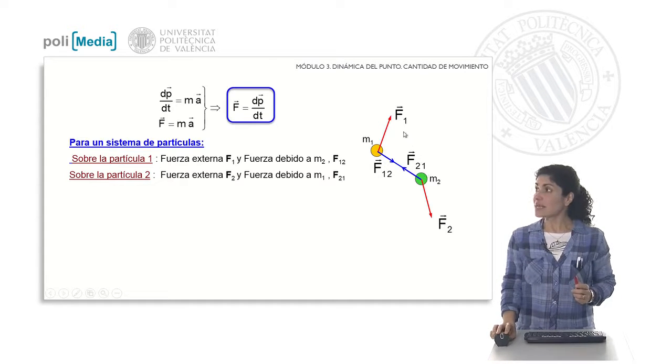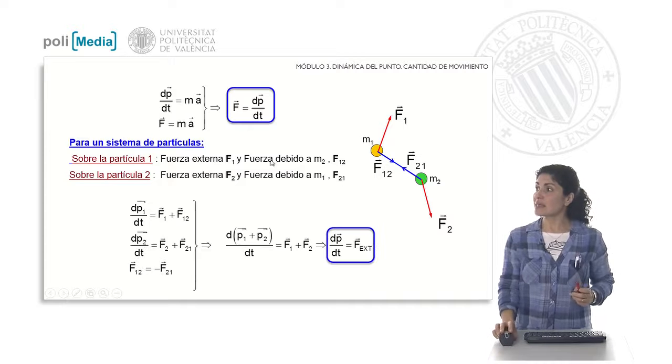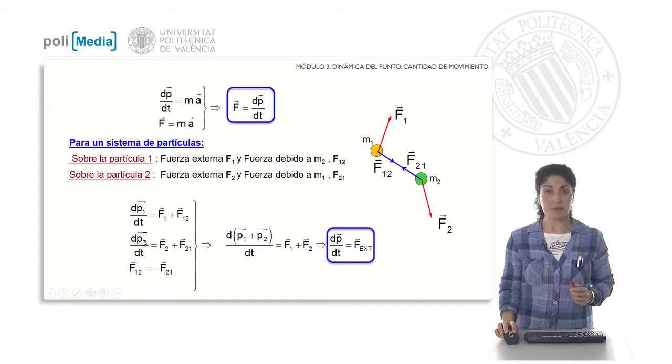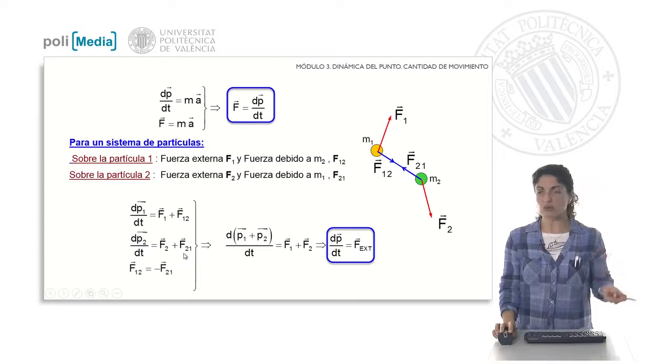If we analyze now the variation of the quantity of motion for particle 1 and for particle 2, the variation of the quantity of motion for 1 will be due to the external force F sub 1 and to the interaction force between the two particles, F on 1 due to 2, and for the second particle, its variation of the quantity of motion would be the external force F sub 2, and F on 2 acting due to 1.